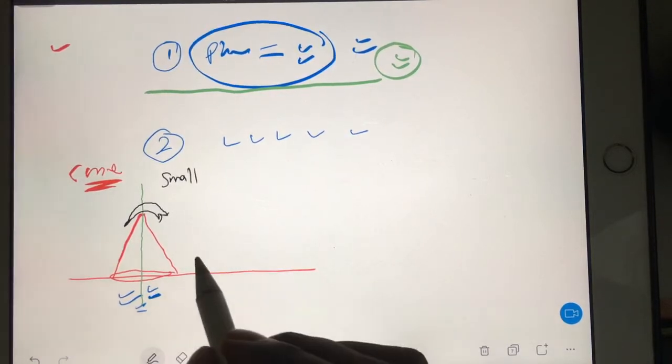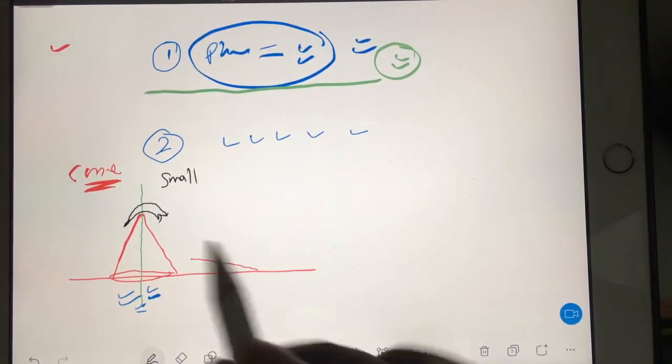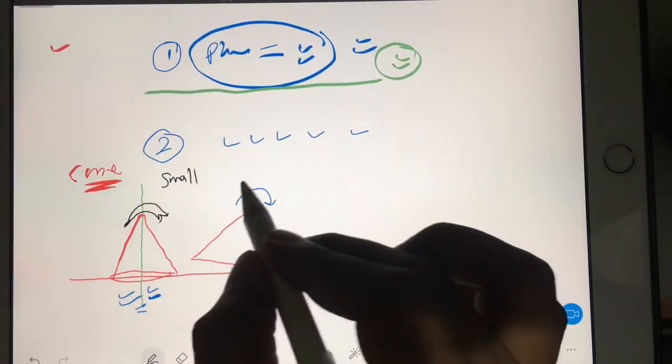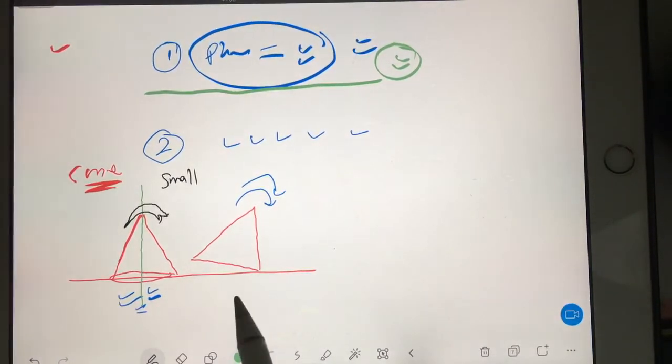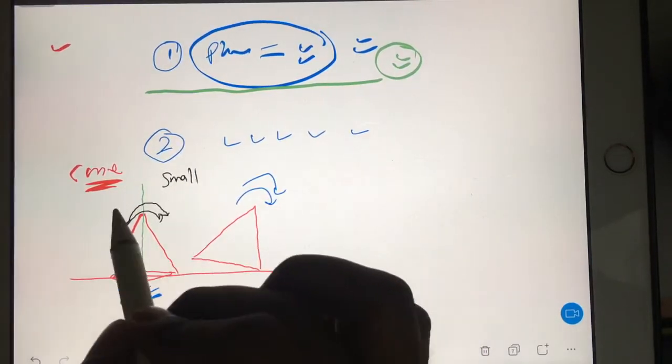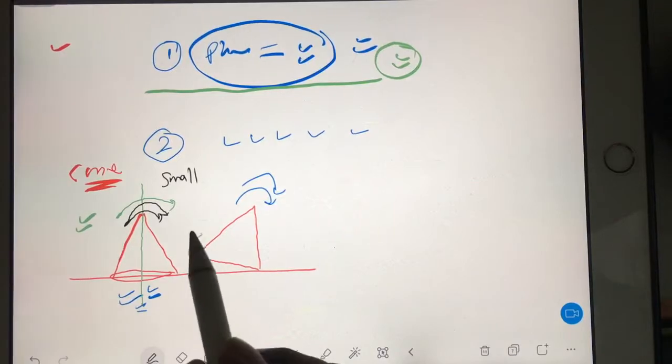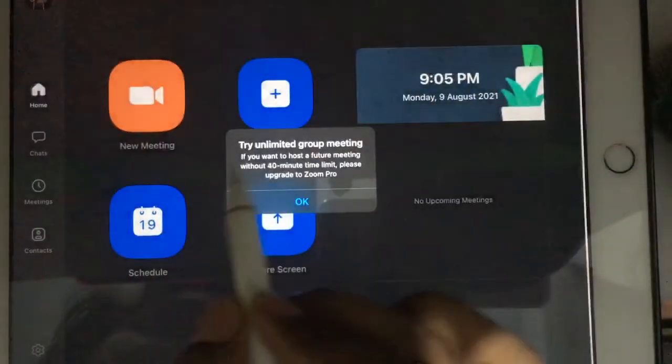So what will happen? Your cone will come into this shape. Now see, when you are disturbing the cone, that time actually you are rotating the cone. So you have to give